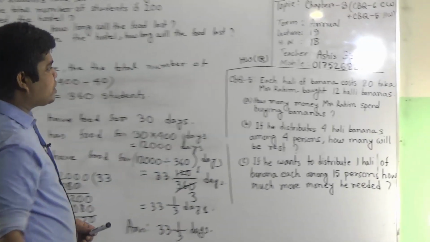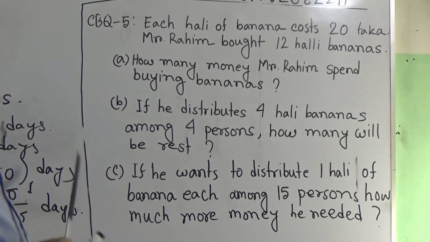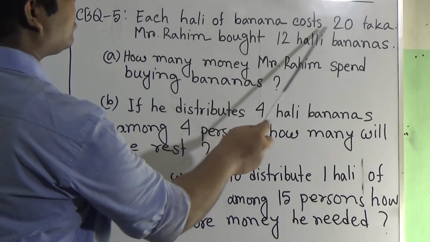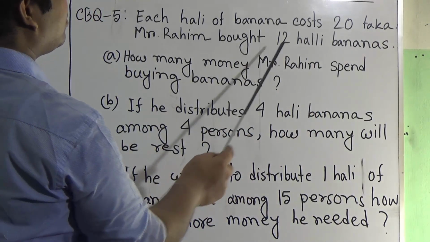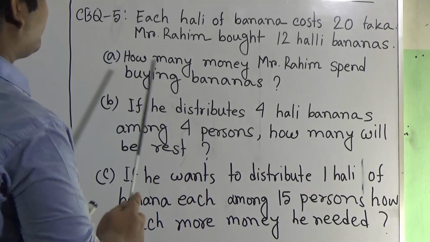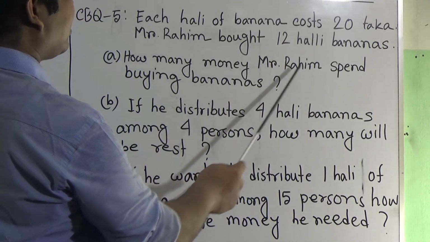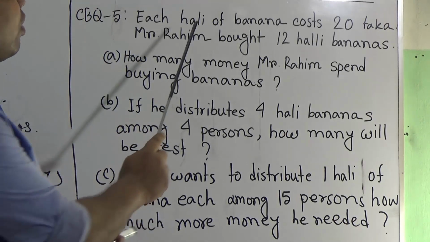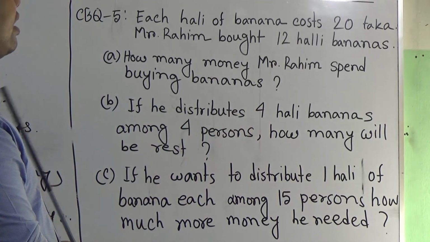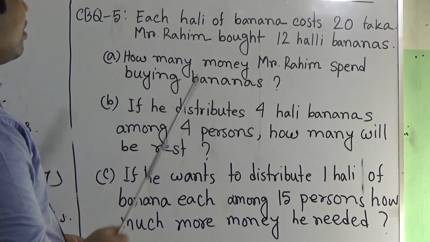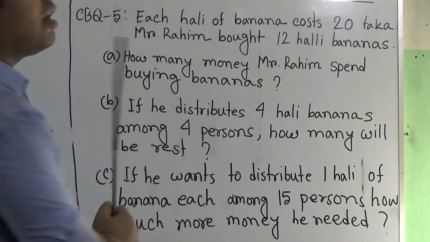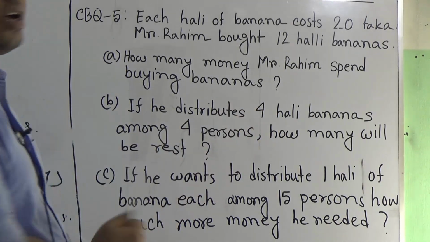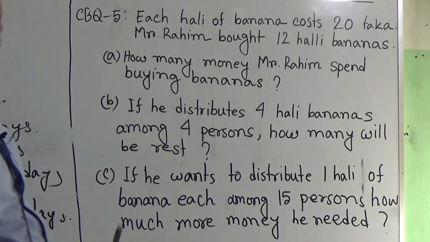My dear students, question number 5, that means CBQ 5 will be your SW. I read this question. One hali of banana costs 20 taka. Mr. Rohim bought 12 hali bananas. Question number A, how much money did Mr. Rohim spend buying bananas? That means notice, 1 hali banana costs 20 taka. Then we find out the amount of taka of 12 hali banana cost. So therefore 12 hali bananas cost how many taka? And it is the required answer of question number A.